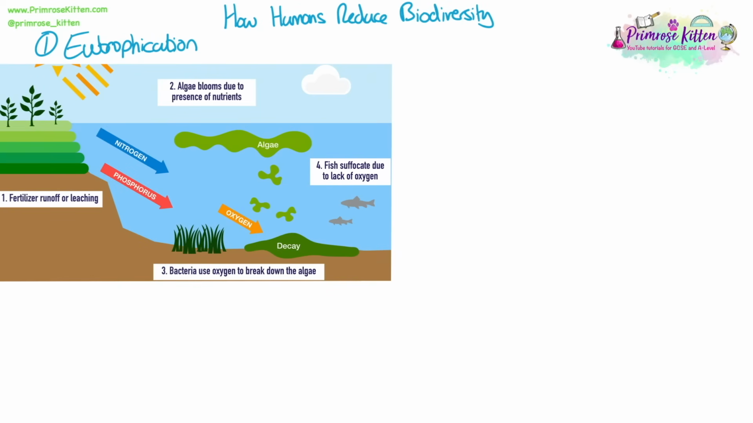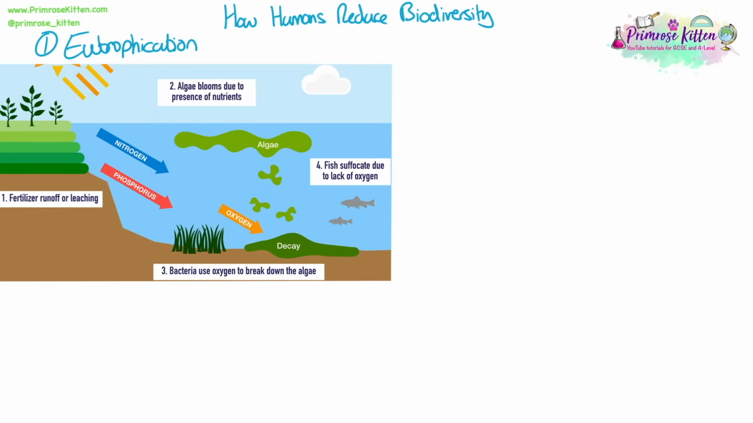We need to know how humans can reduce biodiversity, so have a negative impact on the environment. The first is eutrophication. This is caused by the runoff or leaching of fertilizers or other chemicals used like manure or sewage from outflows from water treatment plants. All of this increases the nutrient content of the water.